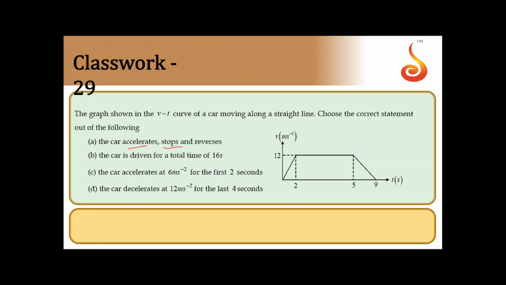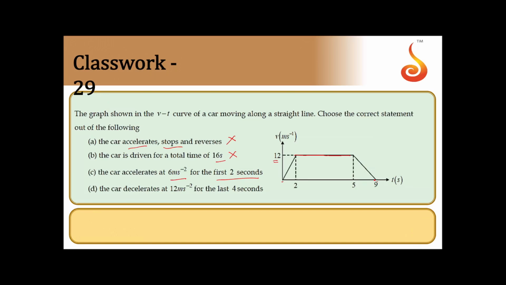Let us check one by one. So car accelerates, that is true. Stops, there is no question of stopping here. In this portion, velocity is constant. Velocity is constant but not zero. It is at 12 meter per second. So it never stops. So this option is wrong. Total time of traverse is 16 seconds, but here it is shown 0 to 9 seconds. So this is also wrong.